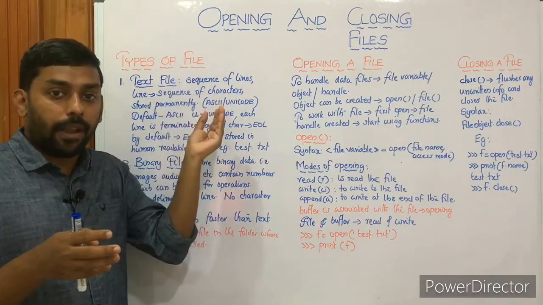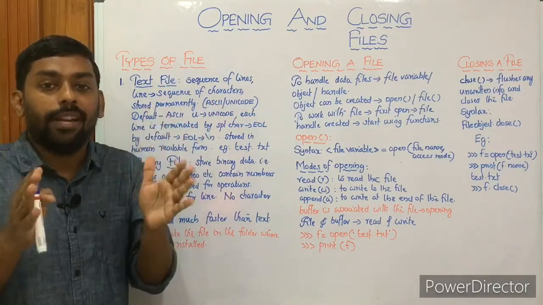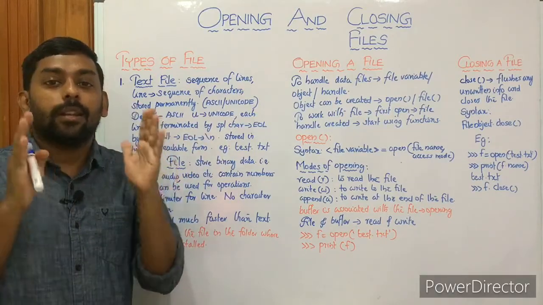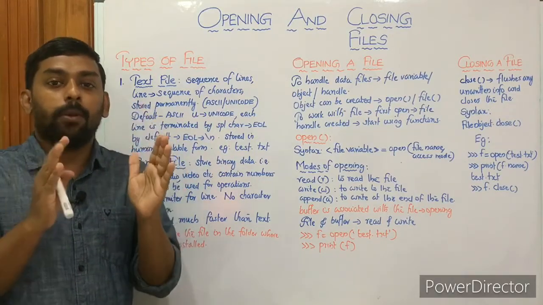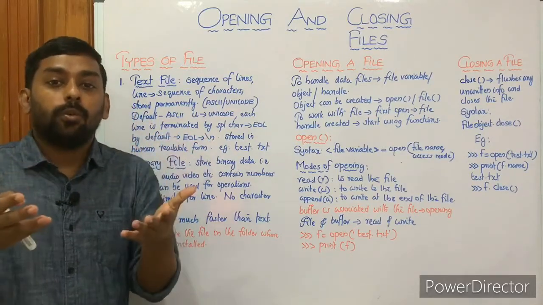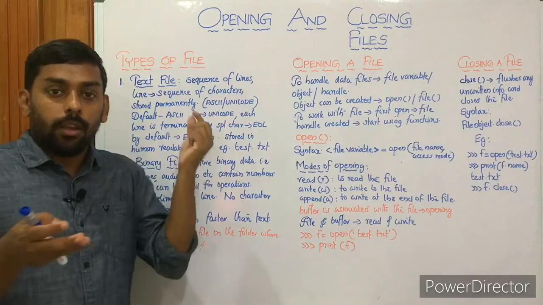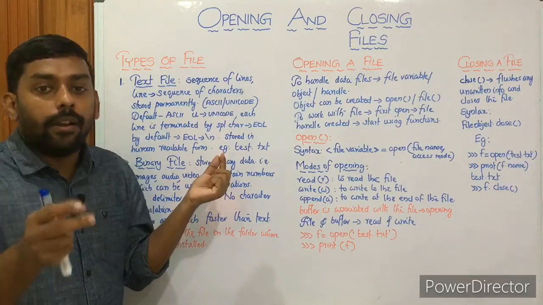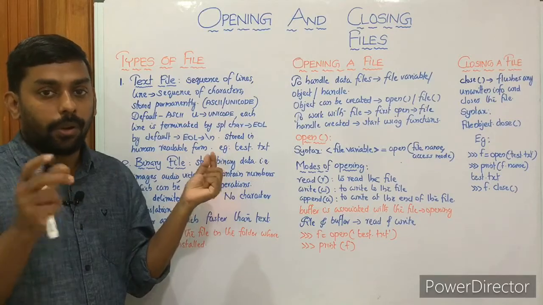In a text file you can read it as computer science, but in a binary file you cannot, because the text has already been converted to binary machine code. So in a binary file the data will be in unreadable format. Hope you understood it.